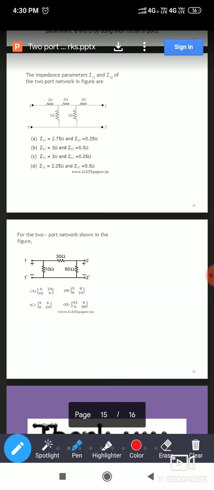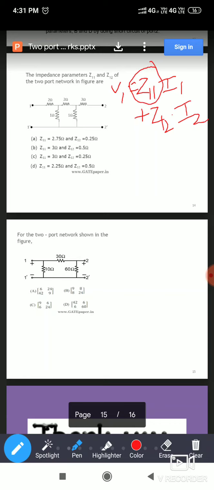First of all, I will write the equation. V1 is equal to Z11 into I1 plus Z12 into I2. Now what do I have to find out? I need to calculate Z11. So to find Z11, I need to put I2 equal to 0. I2 equal to 0 means I have to make the second port open. Okay, now we can solve.